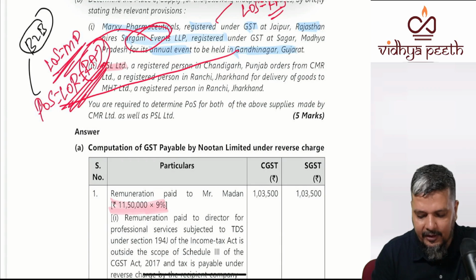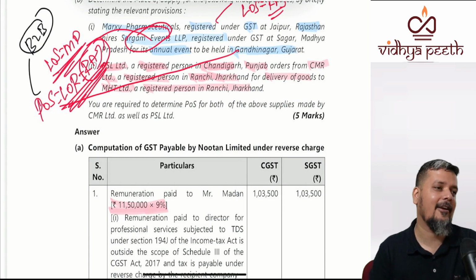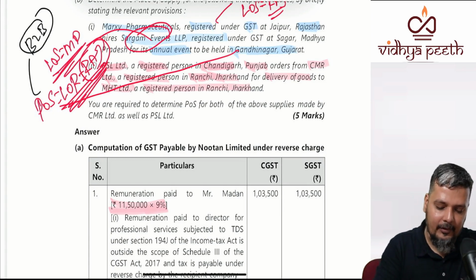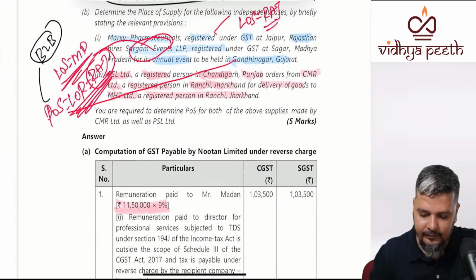PSL Limited, a registered person in Chandigarh, Punjab, orders from CMR Limited, another registered person in Ranchi, Jharkhand, for delivery of goods to MHT Limited, a registered person in Ranchi, Jharkhand. Now first you please evaluate who's supplying to whom. There are two supplies.